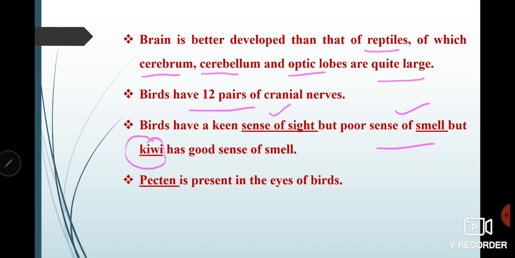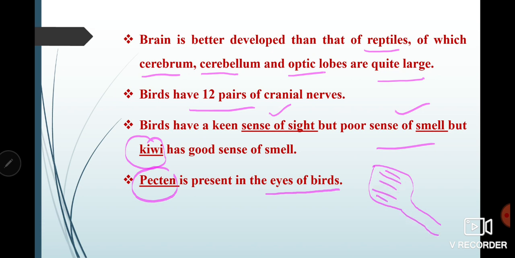They also have one more important structure present in them, and that structure is known as pecten. This is the pecten structure which is present inside the eyes of birds, and this pecten is actually a comb like structure. If I draw it here, I will show you. It's like this. This pecten is this comb like structure which is present inside the eyes of birds.